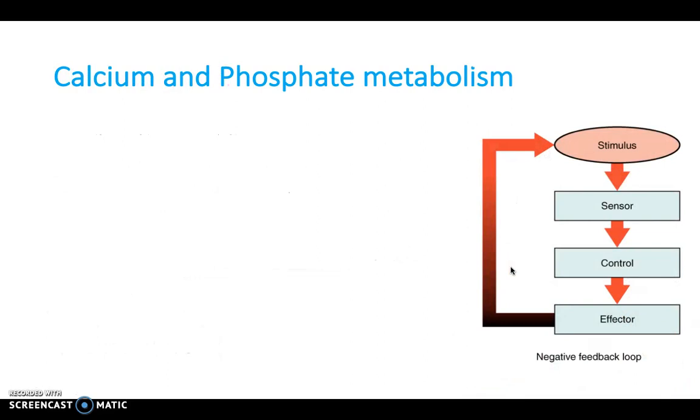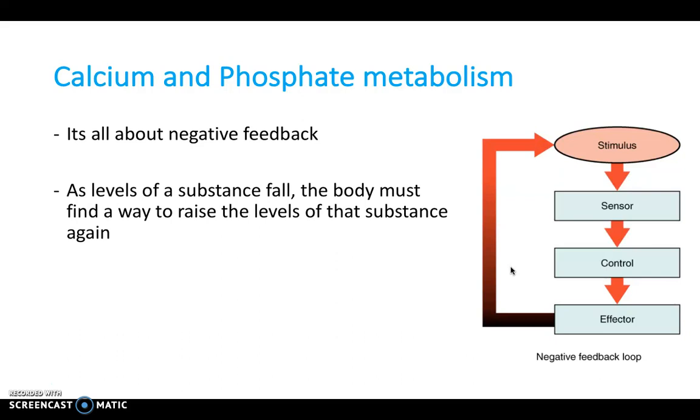So then talking about calcium and phosphate metabolism, it's all down to a system of negative feedback, and therefore as levels of a substance fall, you want to find a way to raise it back up again. And of course vice versa. If you get too much of something, you want to reduce it. And we do this through this simple negative feedback loop. In other words, you have a stimulus detected by a sensor, relayed up to the control, and then the effector returns it to normal. And it's only when that stimulus begins again, in other words, it's out of the normal range, that it's detected and changed.